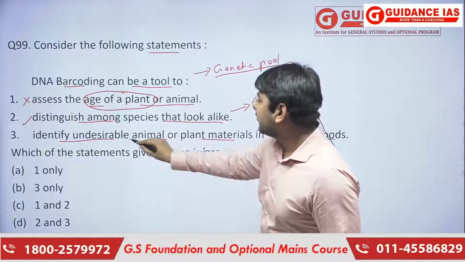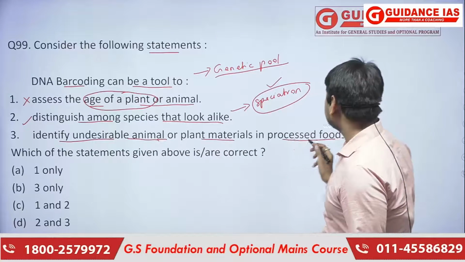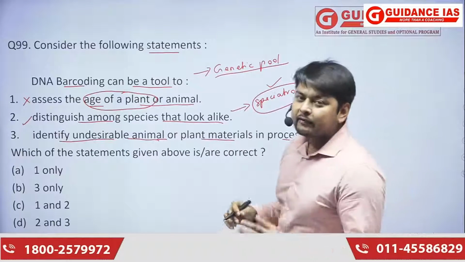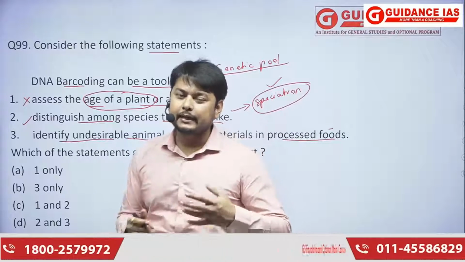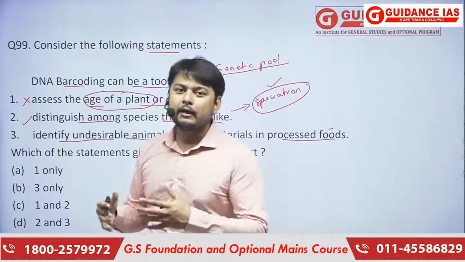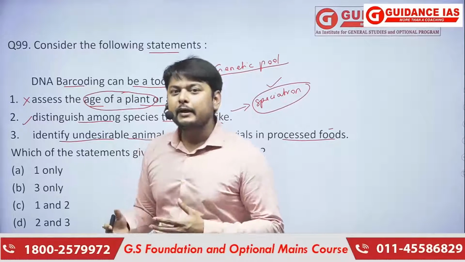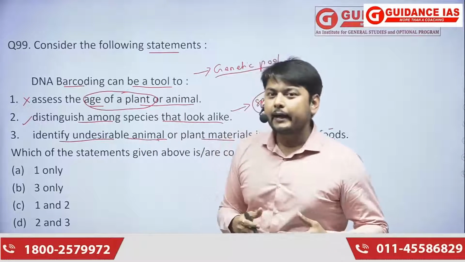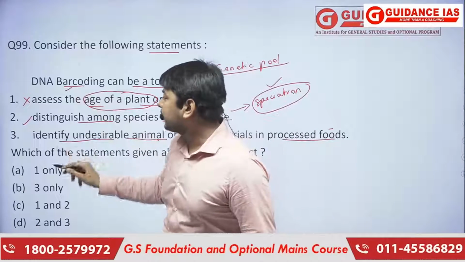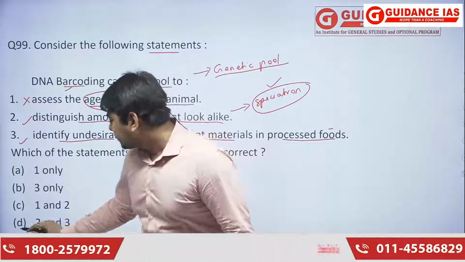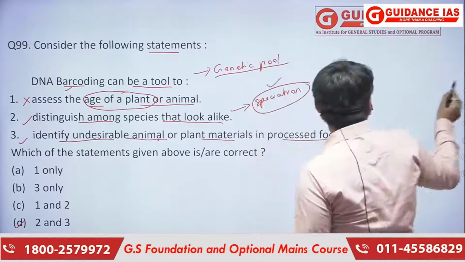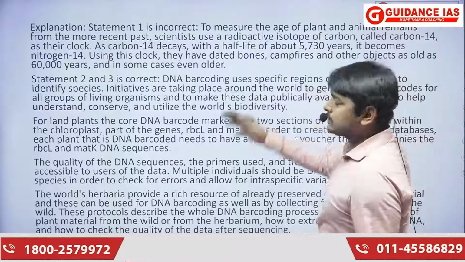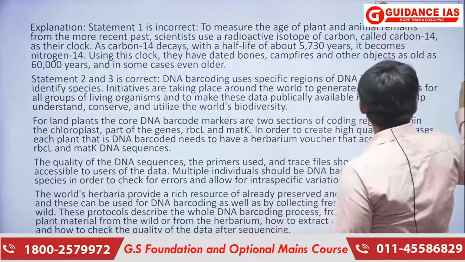Then, identifying undesirable animal or plant material in processed food also works. If there are traces of some microorganisms or animals, for example, if animal fat is mixed into ghee, it can be identified through DNA barcoding. So this statement is also correct. Here we can see that statements 2 and 3 are the correct answer. Moving forward, some explanation is given here, you can just go through it.